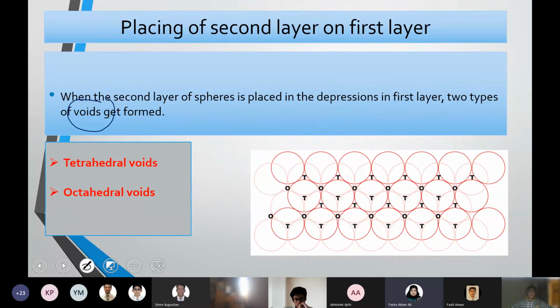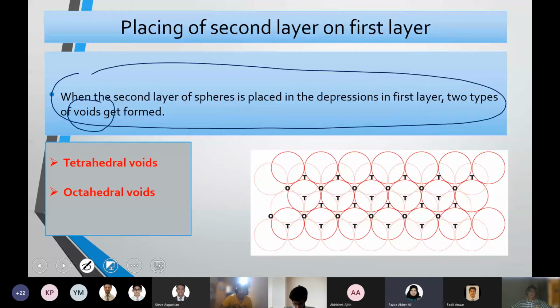I'm sorry to interrupt. What do we write in this? Voids, or you can say placing a second layer on the first layer. Then you can write, or without writing the heading, you just write these points and the names. Ma'am, no need to draw the diagram? I'll explain, then you can write on the next slide. A much clearer diagram is coming for tetrahedral and octahedral. So we just write the points and the tetrahedral and octahedral voids? Yeah.